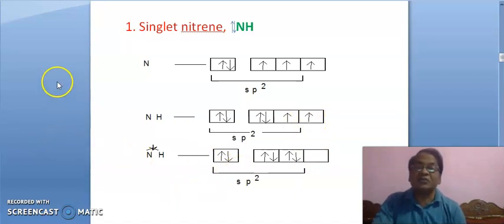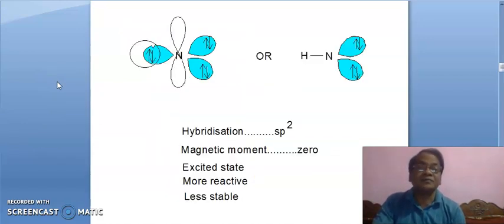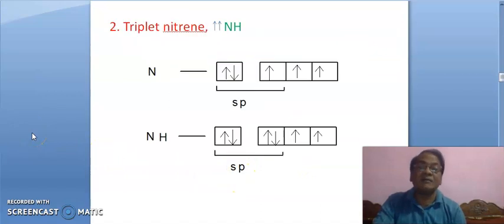Singlet nitrene is sp2 hybridized and very reactive. It is an sp2 hybrid orbital, and one hydrogen has overlapped here, forming one covalent bond. Okay. Hybridization is sp2. It is diamagnetic because the magnetic moment is 0; excited state, more reactive and less stable.